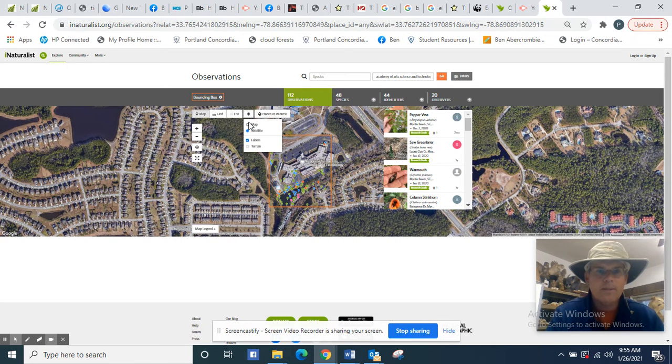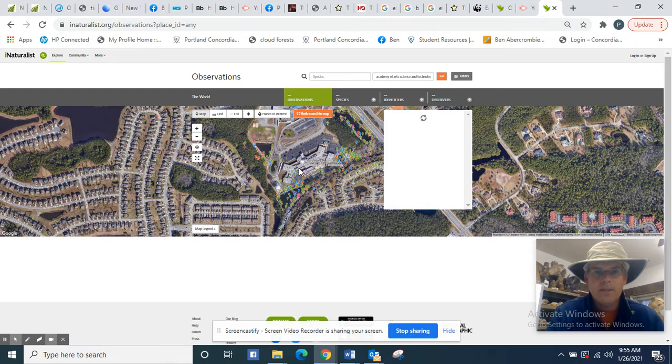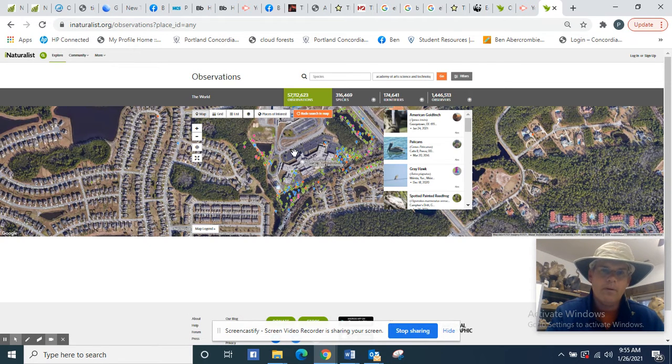Once again, you can see all the points that they created. I'm going to take the bounding box off here so you can see the whole area. This is the whole area of the AAST, as they call it. If you look at this, it's real pretty. Each map point represents a new species. Green represents plants, red represents invertebrates or fungus, and blue represents vertebrate species. So it's a really neat program.